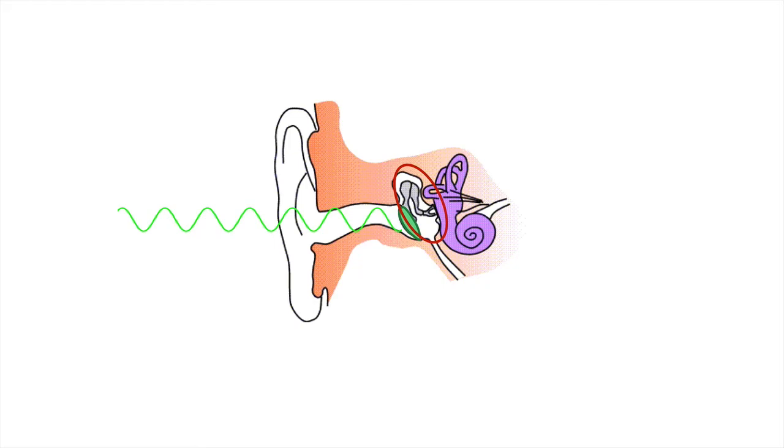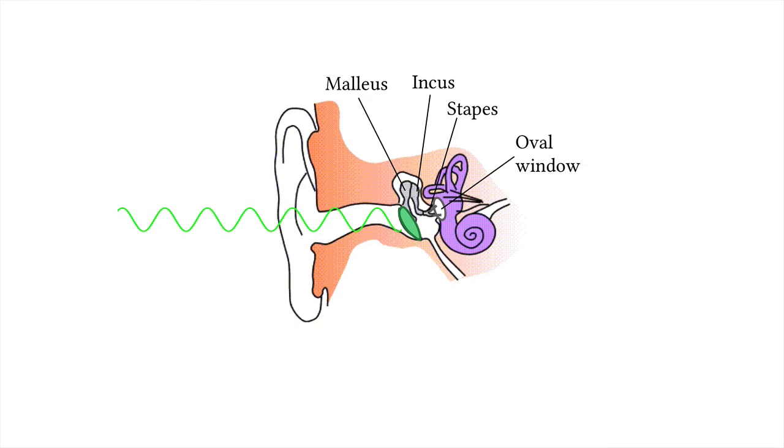Now we are at the middle ear, which is also filled with air. The malleus is one of the 3 tiny bones, or auditory ossicles, in the middle ear. It is attached to the tympanic membrane. So when the tympanic membrane vibrates, the malleus vibrates too. It's connected to the incus, and the incus is connected to the stapes, a tiny little stirrup-shaped bone. So as the malleus vibrates, the incus and stapes do as well. The tiny bones then concentrate the sound vibration onto the oval window, which is made of flexible material.